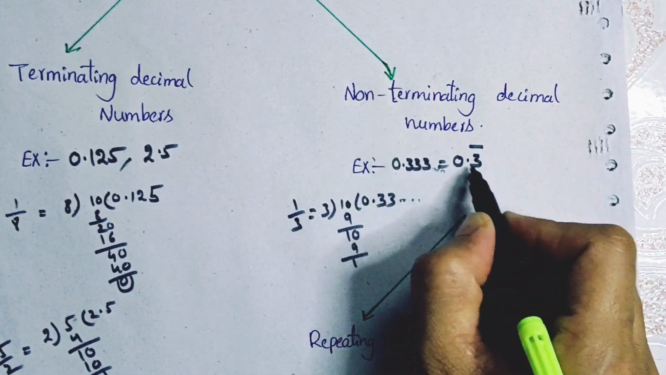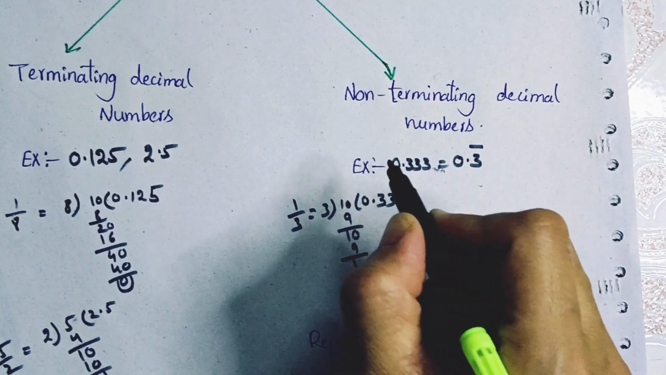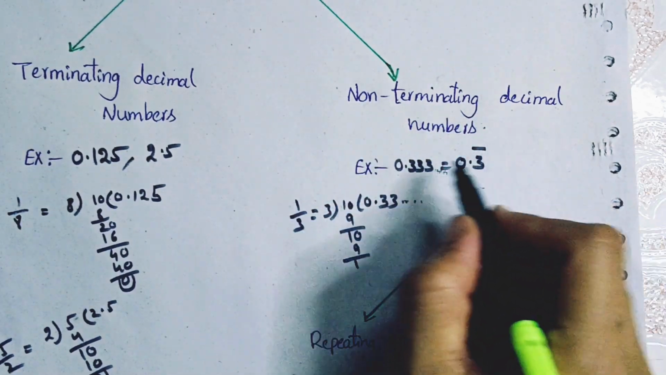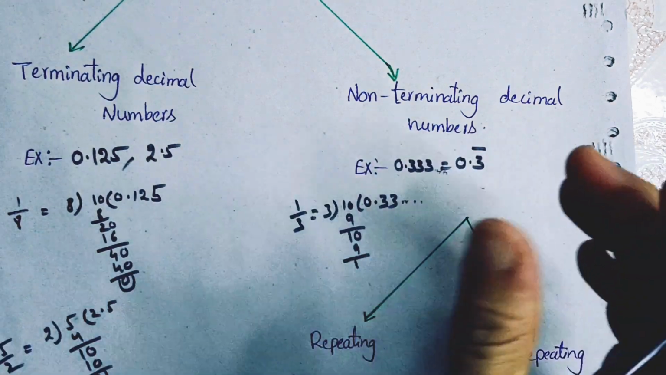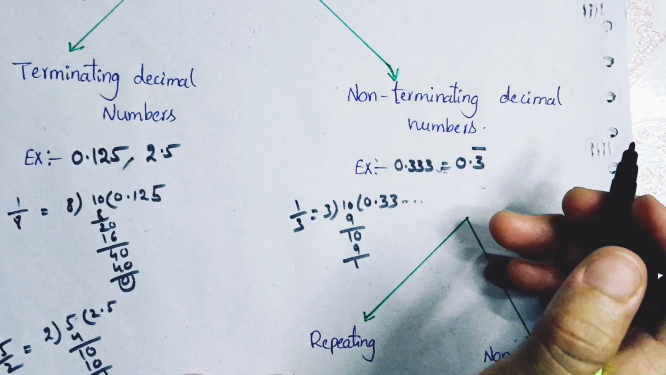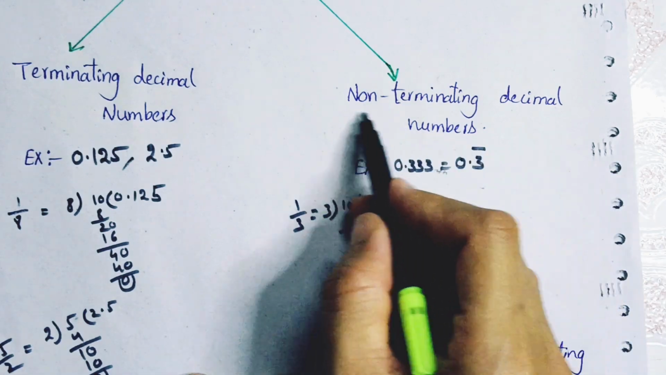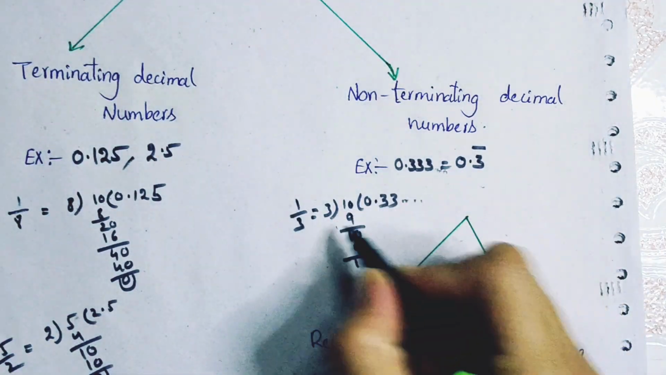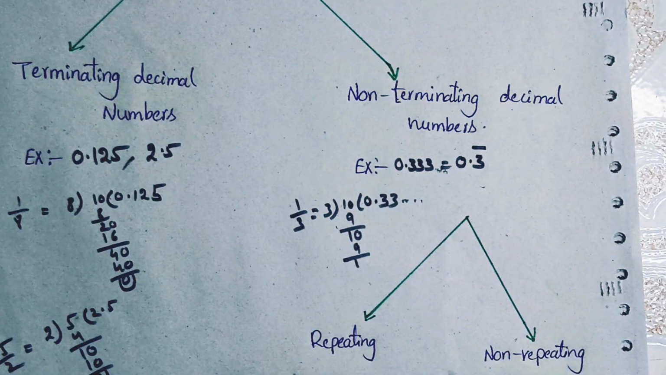That's why this type of number, 0.333, 1.555, 2.36363636, whatever expression keeps continuing, is not going to an end, is not terminating, those decimal numbers we call non-terminating decimal numbers. So let's see another example of this.